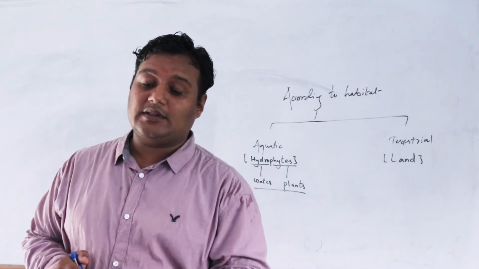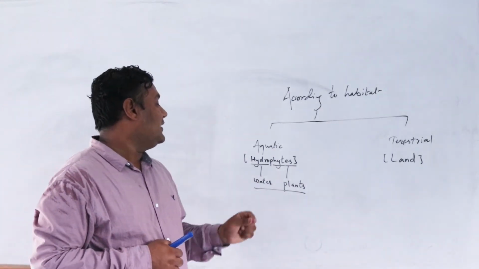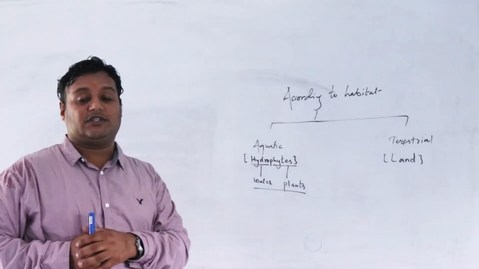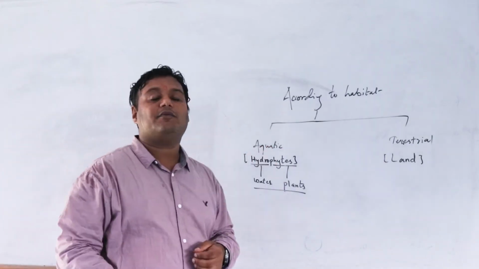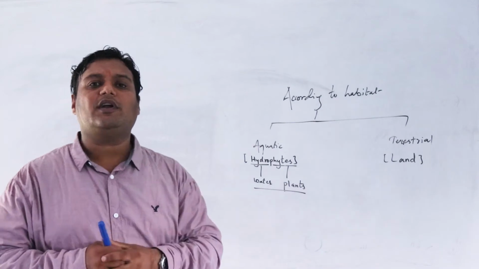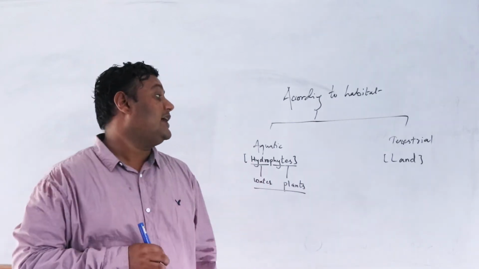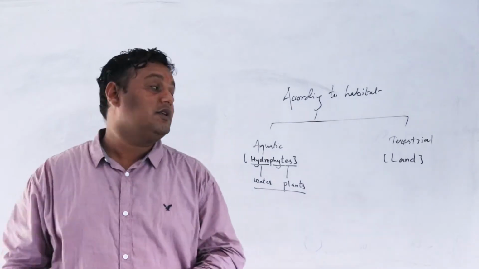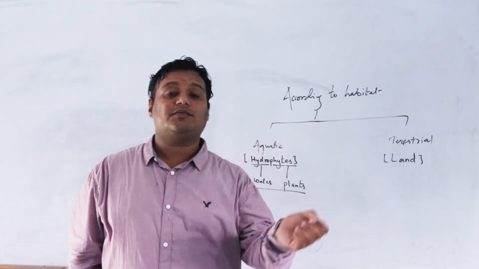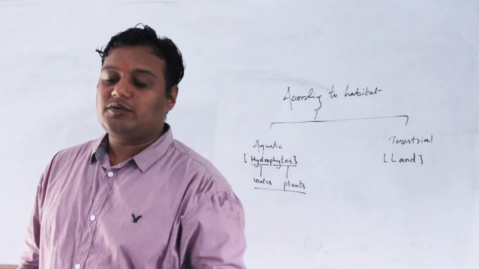That means they have well developed root and shoot systems. They have stronger roots, they have stronger shoots. But aquatic plants have weak roots. They are poorly developed plants. But terrestrial plants are fully developed and they have strong roots and shoots. And both are autotrophs. That means they can make their own food.